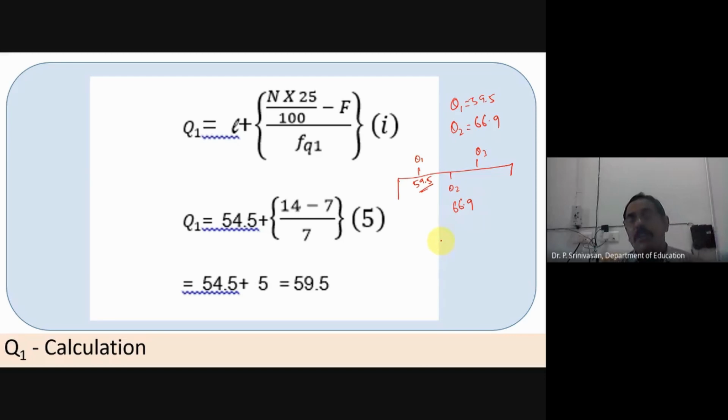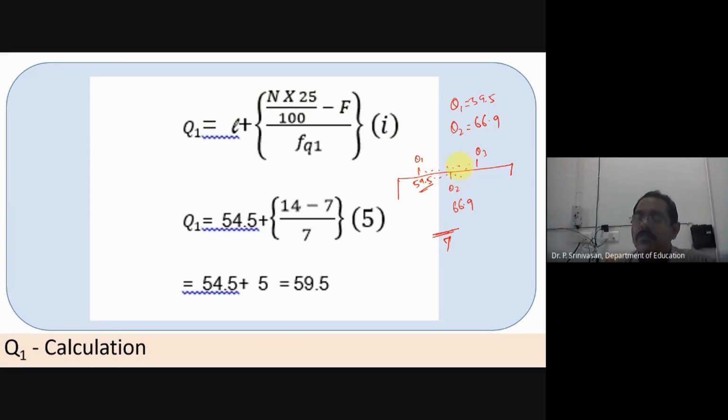What is the distance between Q1 and Q2? Almost roughly, if you take it 67, maybe a difference of 7, roughly. I'm not going to decimals. Roughly a difference of 7. Okay, this is what the numbers look like, because there are many students who are having marks here.